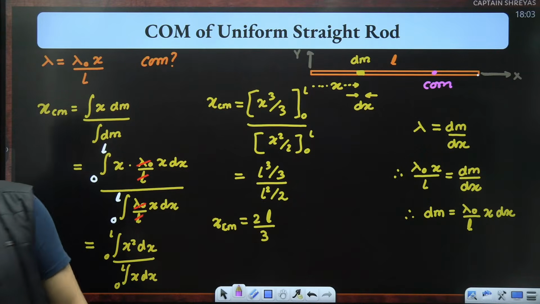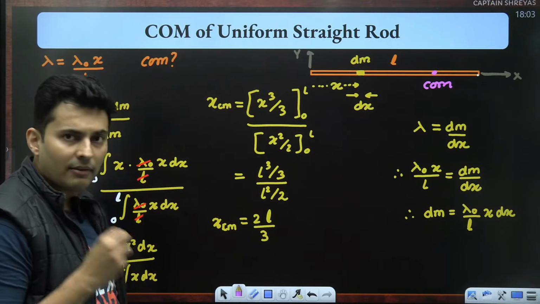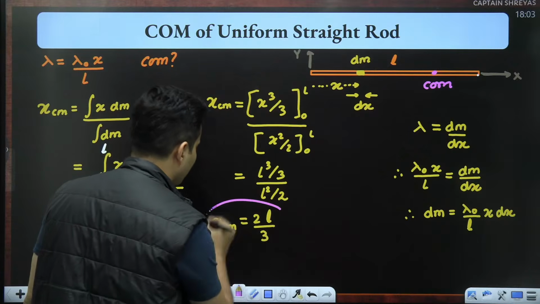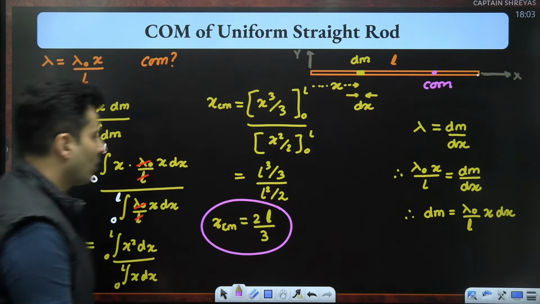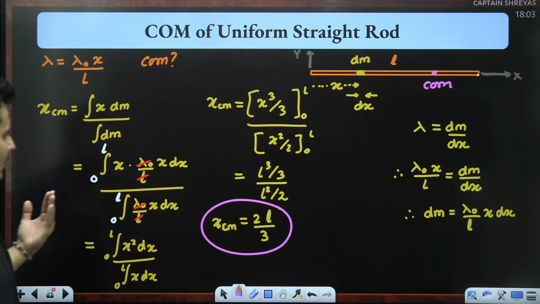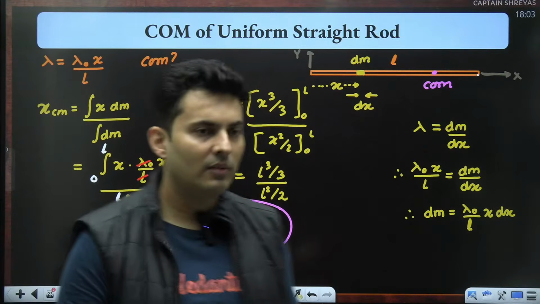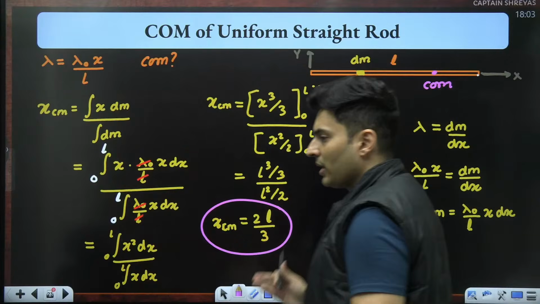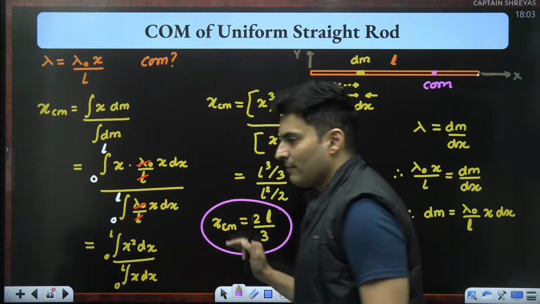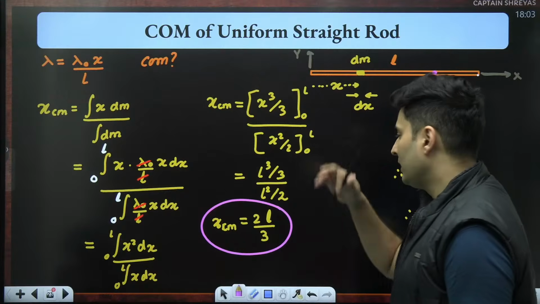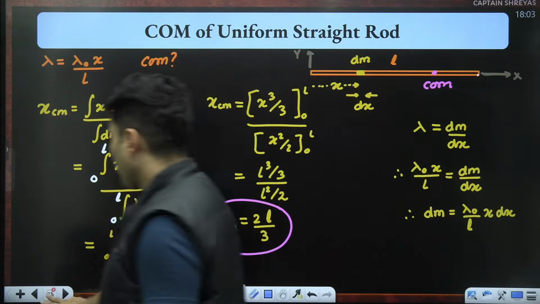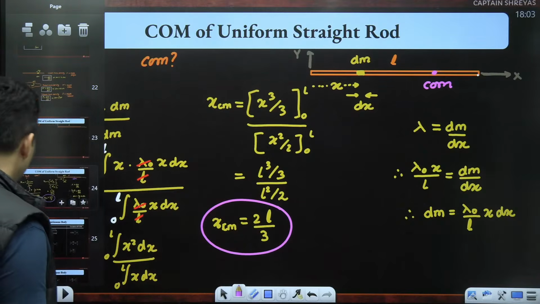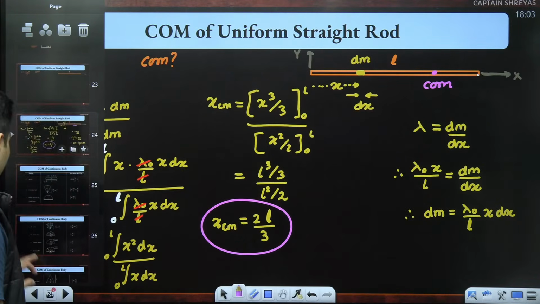Yeah. Rotation is very important. Gravitation, every time a question will definitely come. So it's like a sure shot topic. So we have found the location of the center of mass. So this is how you can solve for any problem. Whenever continuous bodies come, you can divide it into small segments and integrate it to find the location of center of mass. Now the best part is that we have done this already for many of the objects.